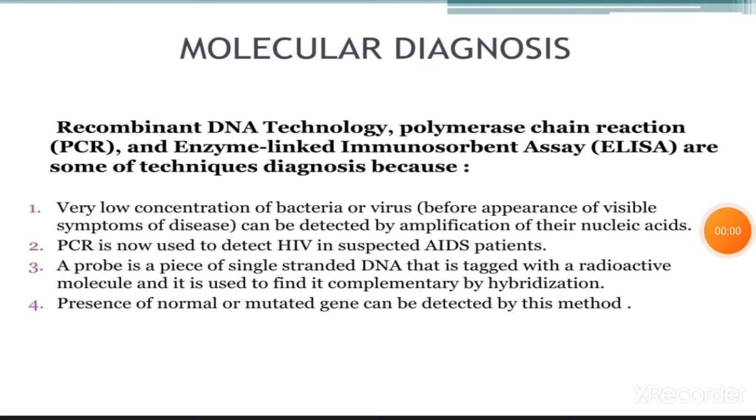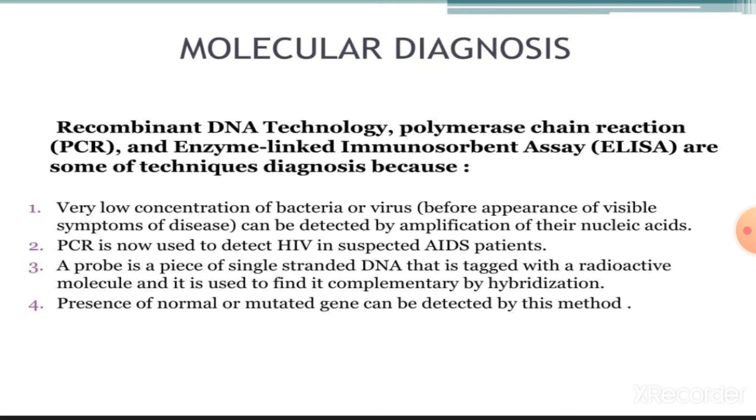So the next topic is molecular diagnosis. In this, we are going to study the various techniques of diagnosis. Recombinant DNA technology, polymerase chain reaction, short form PCR, and the enzyme linked immunosorbent assay, short form ELISA, are some of the techniques for the diagnosis.